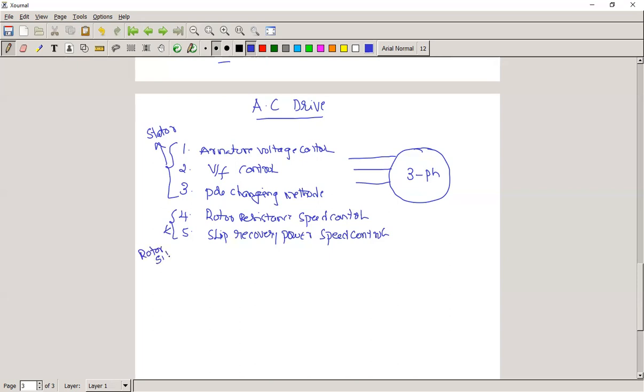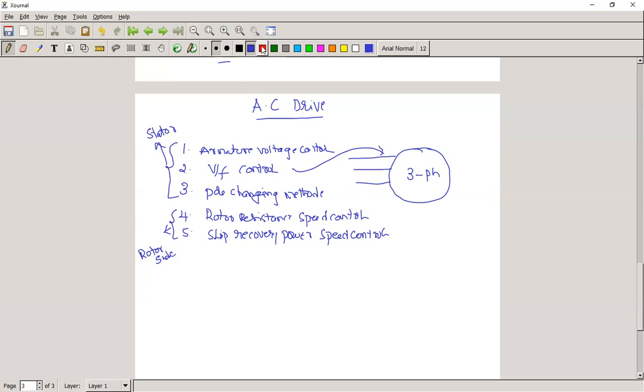All these methods we have already studied. Now we are going to see how we apply the V by F control to the induction machine, nothing but the induction motor.